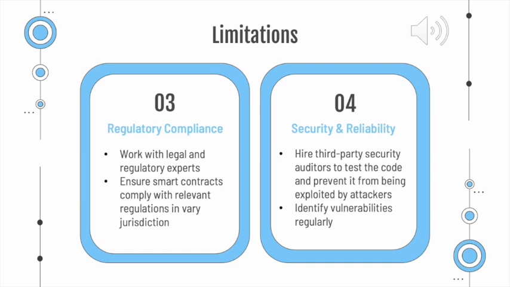security and reliability. Smart contracts are based on code, which means they can be vulnerable to exploitation by attackers. To ensure the security and reliability of your smart contracts, it's important to hire third-party security auditors to test the code and identify vulnerabilities regularly. By doing so, you can prevent your smart contracts from being exploited and ensure their reliability.